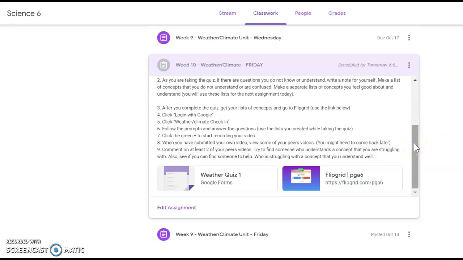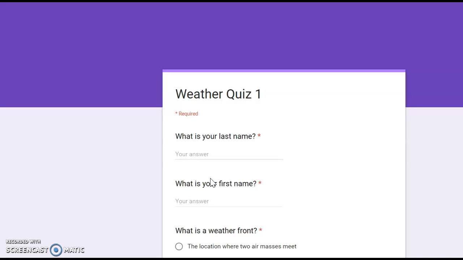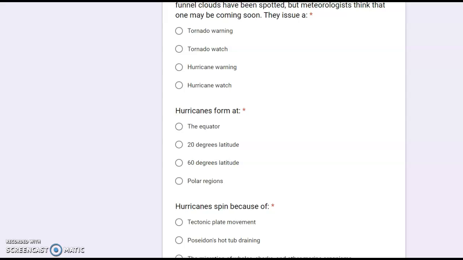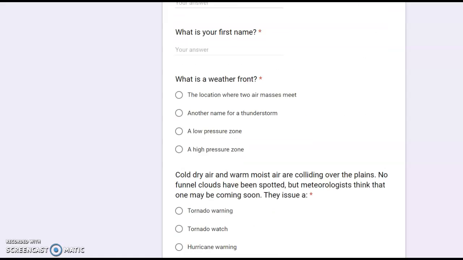The first assignment is called the Weather Quiz 1. I would like you to fill out this form, and this is more of a check-in rather than a quiz. It will not be graded for correctness, rather for effort and completion. I would like you to please do your best to answer all of the questions listed under this quiz. Please do not use your notes or any other resources.